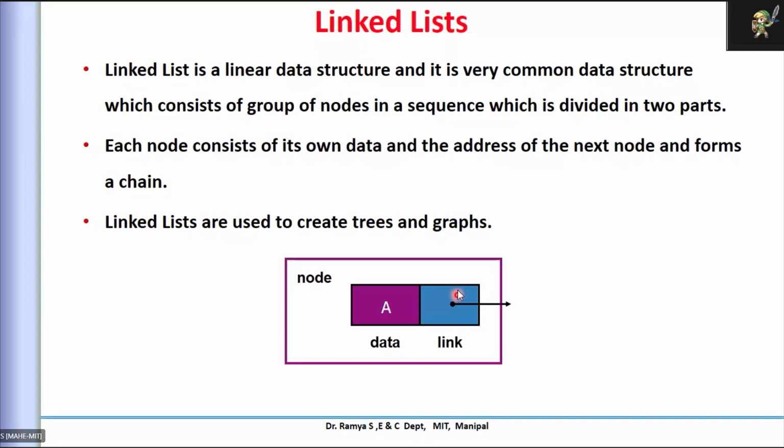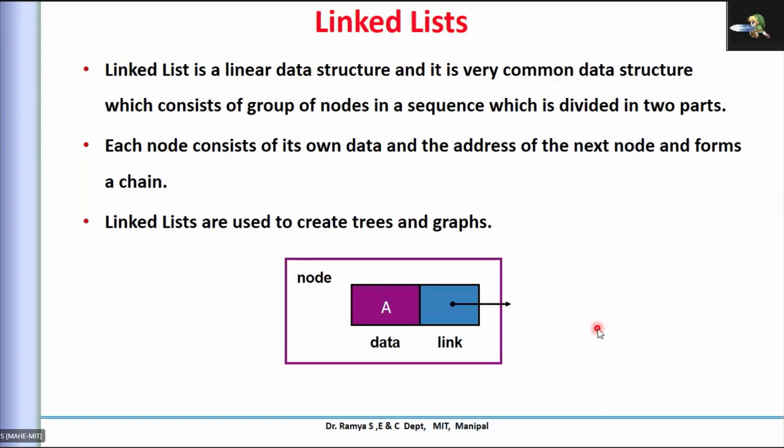So I'll be using two memory. If you see this, I'll require at least a minimum of 2 memory locations to hold information, one for data, one for link. So in that way the memory requirement will be increased, but we'll see the advantage with the linked list also.